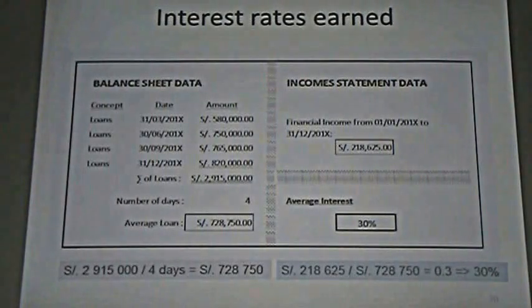And what we will do, as you can see in the blue zone, is take the financial income that we have obtained from the financial statement and divide it by the loan average. And we know that the interest is 30%. So we know that on average, we have obtained 30% as a percentage of income.